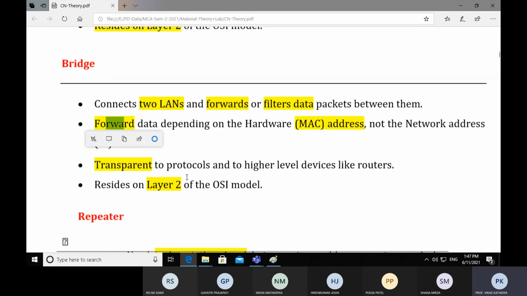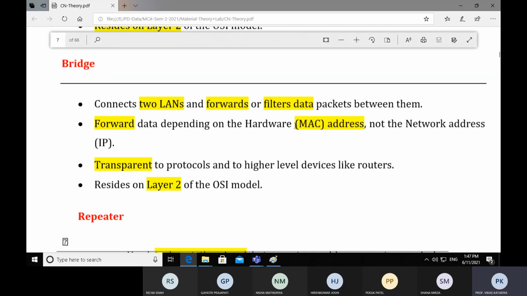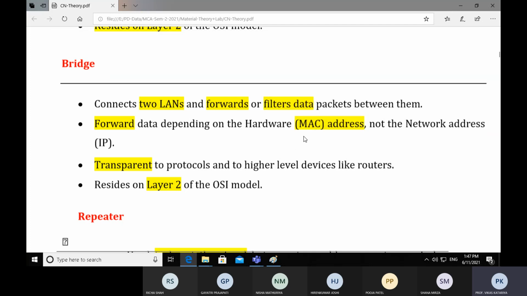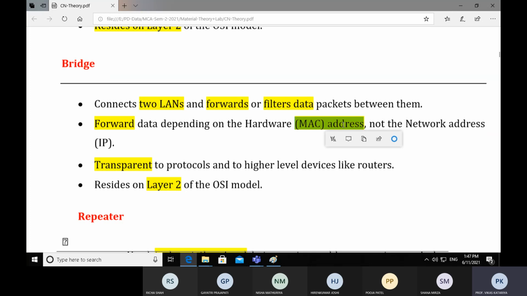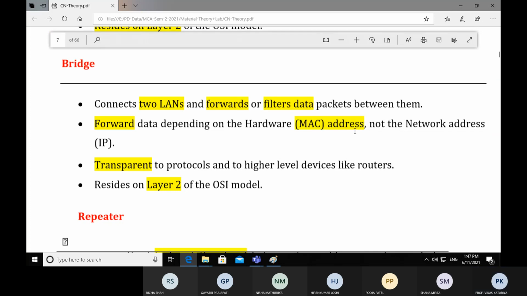Now, forwarding of data packets depends on the MAC address. This is a very important term about bridge. It works on the media access control address, the MAC address. It is a physical address, and it is a unique address provided by the manufacturer to a single device. It does not work on the IP address, which is a network address.